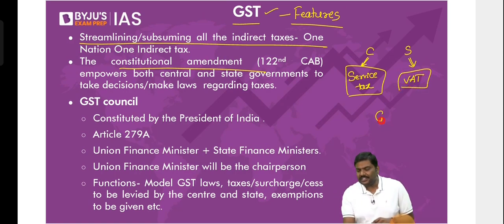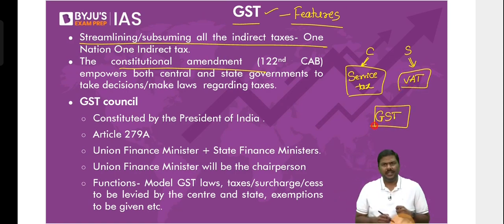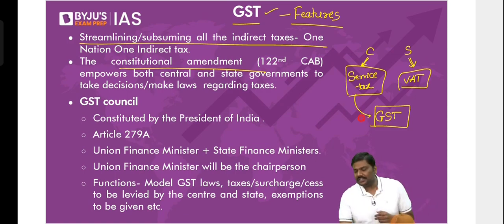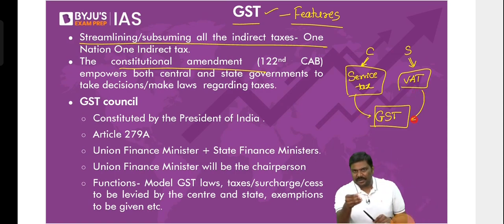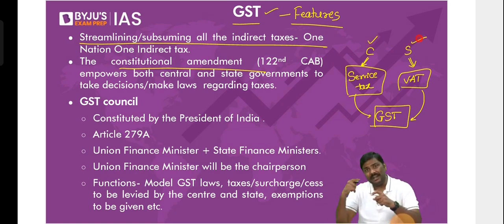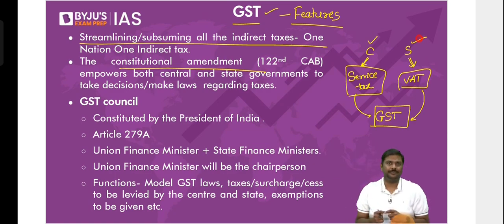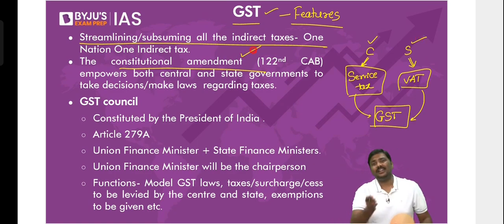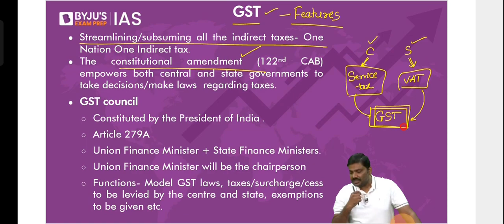Now we want to implement GST, and we are going to subsume. Subsume means include service tax as well as VAT. Now follow the next statement very carefully. Because under the Constitution, they are given powers like this. If I take away their powers without amending, changing the Constitution, that is violation of the Constitution. That is the precise reason. What we did was, we amended the Constitution first, then introduced the idea of GST or the system of GST, Goods and Services Tax. That is the second very important point.